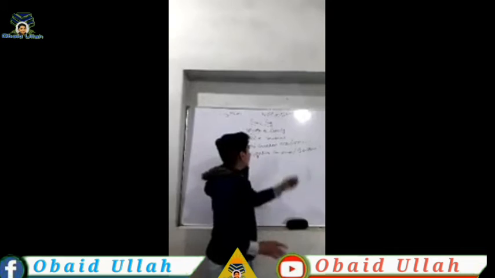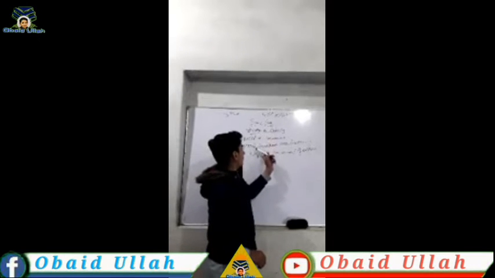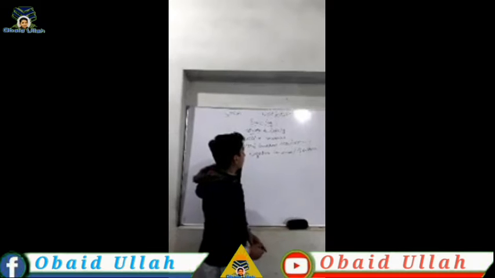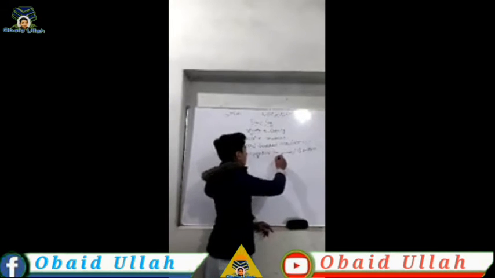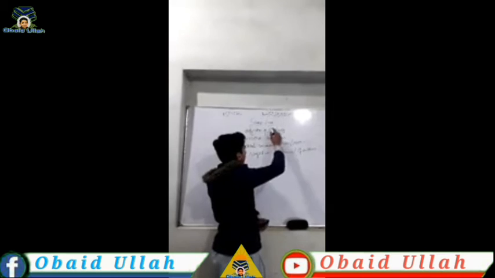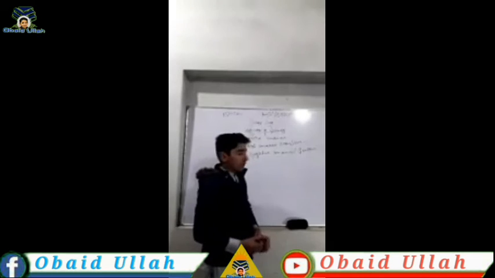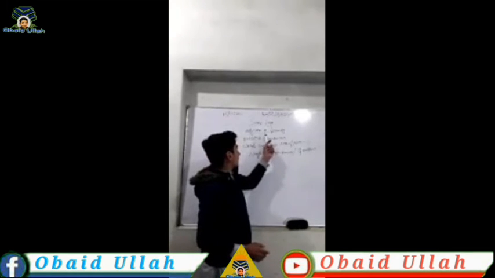Both are the same. Some and any both have the same definition and the same meaning, and both are adjectives of quantity.